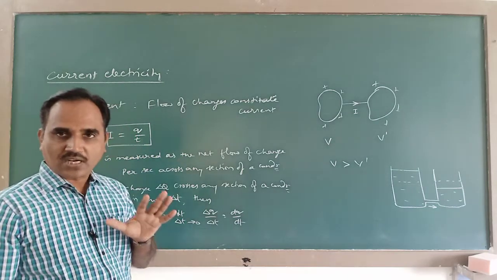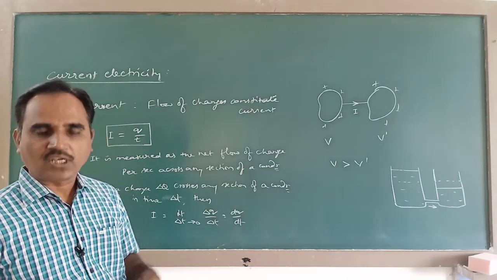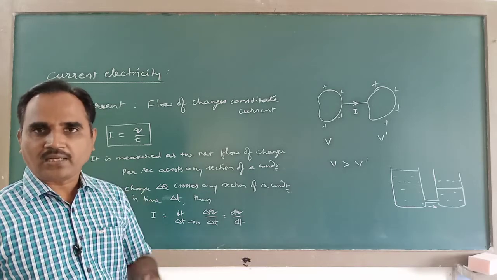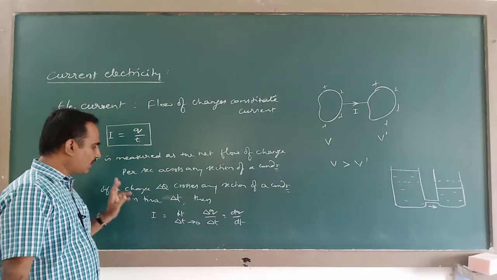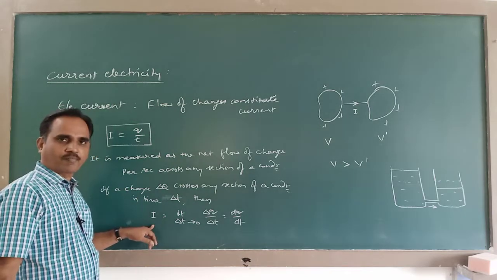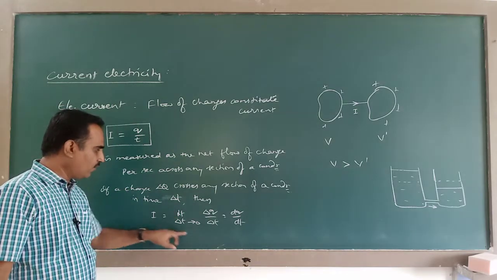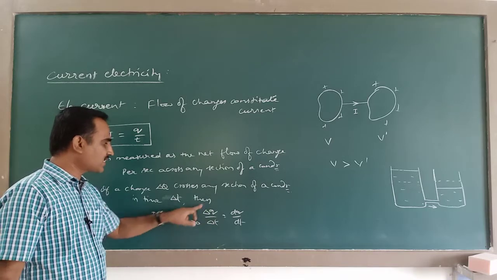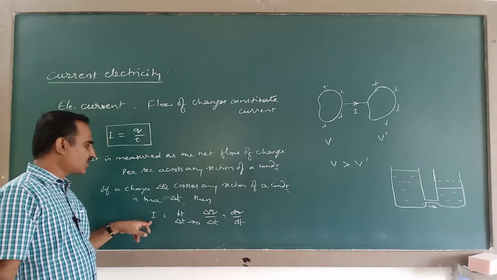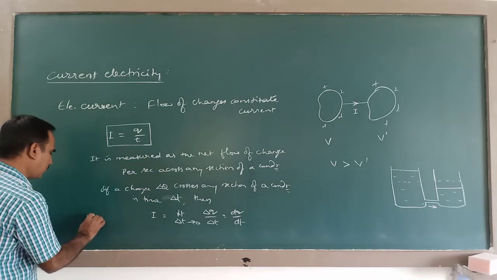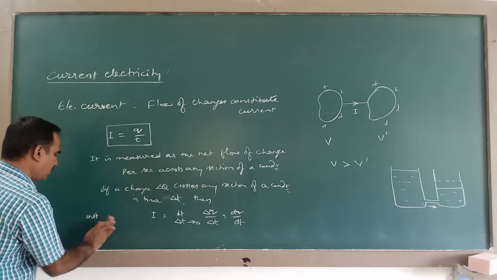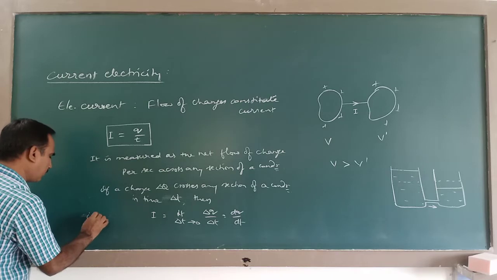When the current is not steady, or when the current is variable, then the amount of current is measured like this. It is the limiting value of average current. So this is called instantaneous current.